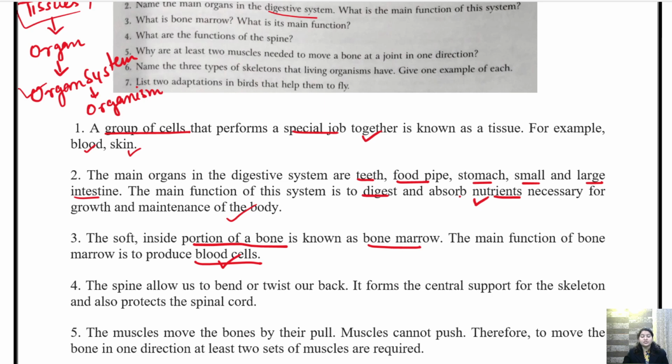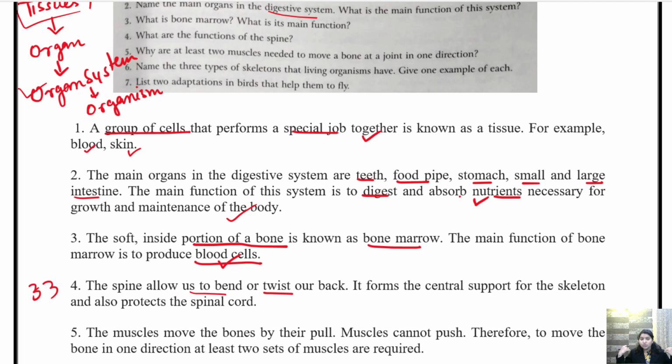What are the functions of the spine? Spine का क्या function है? अच्छा, how many bones are present in the vertebrae, children? There are 33 bones present in the vertebrae. Okay, and through these vertebrae a spinal cord is also attached. So what is a spine? A spine allows us to bend or twist our back. ये जो भी हम twist and turn हो पा रहे हैं, it is because of the flexible spine or the vertebrae present in our body.